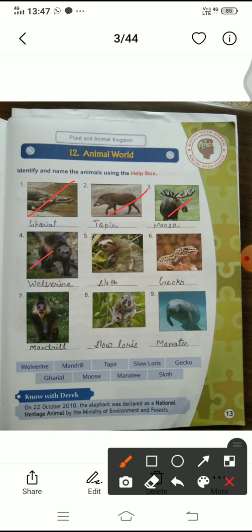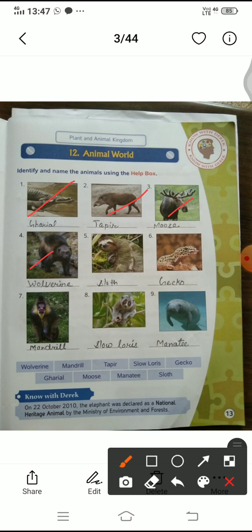Now the fourth one is the wolverine, W-O-L-V-E-R-I-N-E, wolverine. A short explanation about the wolverine: the wolverine occurs within a wide variety of habitats. Forest of tundra, Canada and Alaska. It also occurs in forests, in countries such as Canada and Alaska, and in the tundra.